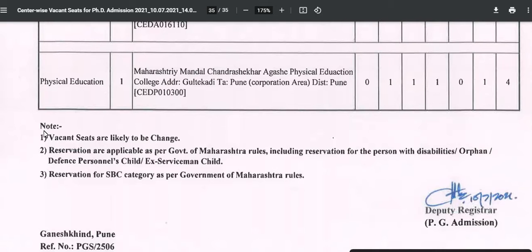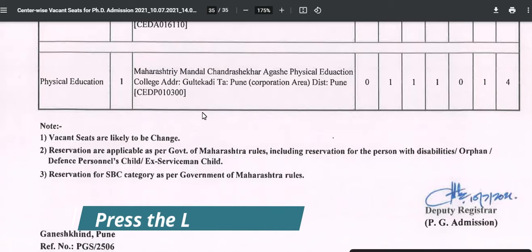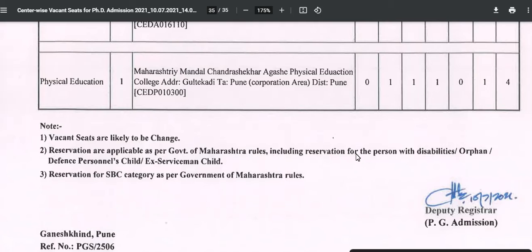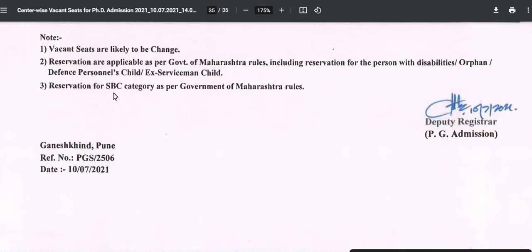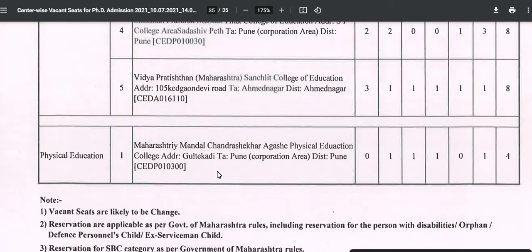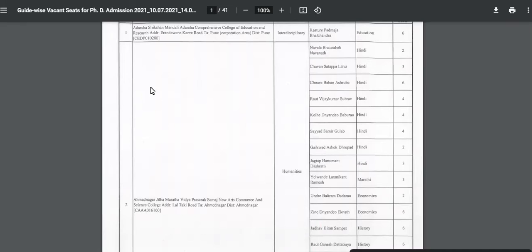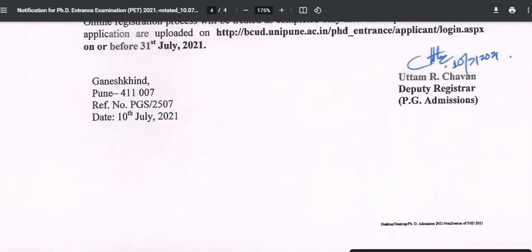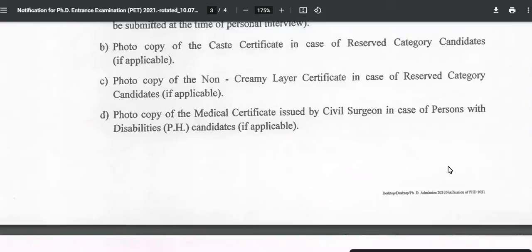So there is an important note here. So vacant seats are likely to change because the university has the power to change it. So reservations are applicable as per the Government of Maharashtra rules, including reservations for the persons with disability, orphan or defense personnel children, ex-servicemen child. The reservation for the SPC category as per the Government of Maharashtra rules. So you can check the details and some rules and regulations here. There you can check. Okay, so this is a very short notification.